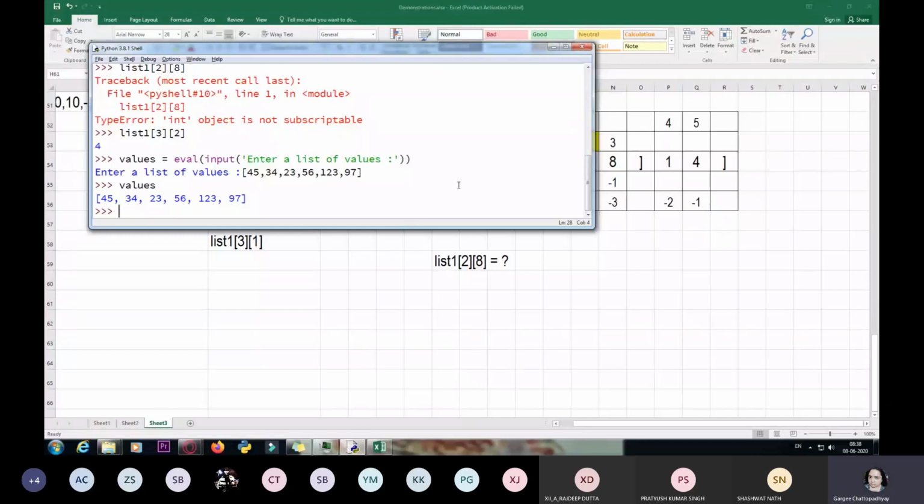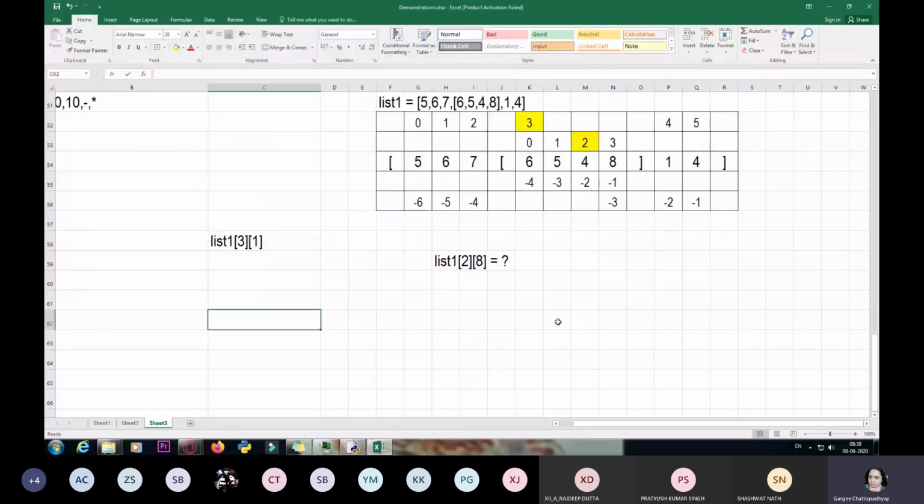Next, I had taught you how to access elements in the list. So for this we use for variable, or I can also say for item in collection. For item in collection, process item.